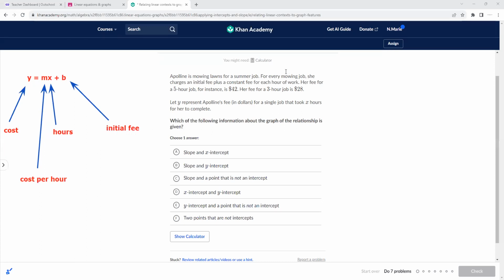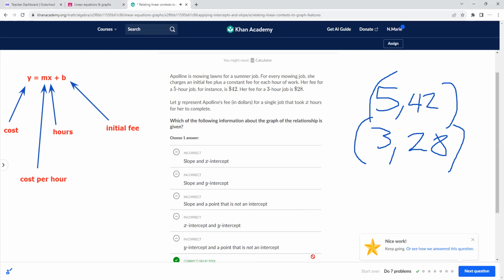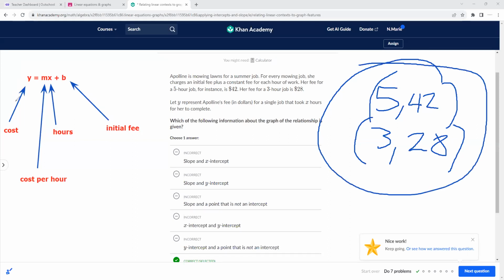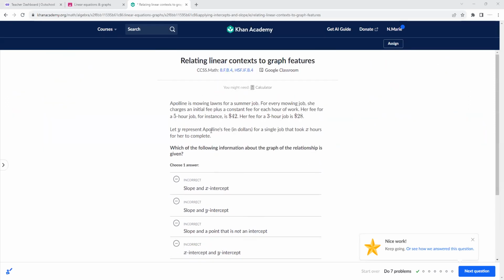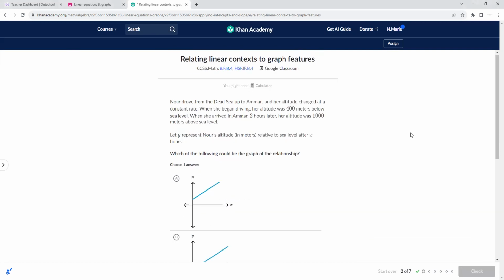Her fee for a 5-hour job, for instance, is $42. Her fee for a 3-hour job is $28. Which of the following information about the graph of the relationship is given? They gave you coordinates, 2 points that are not intercepts, right? But knowing what we know from the previous quizzes in the unit, we can find the slope. We can then find the y-intercept. I could fill out this whole equation if I was asked to do so. But they're just wanting you to know how to read something and interpret what it is that they're giving you. And a lot of students have a hard time with that.